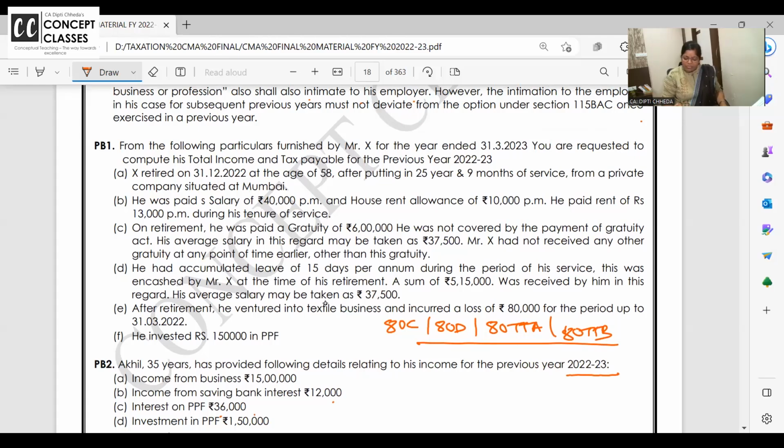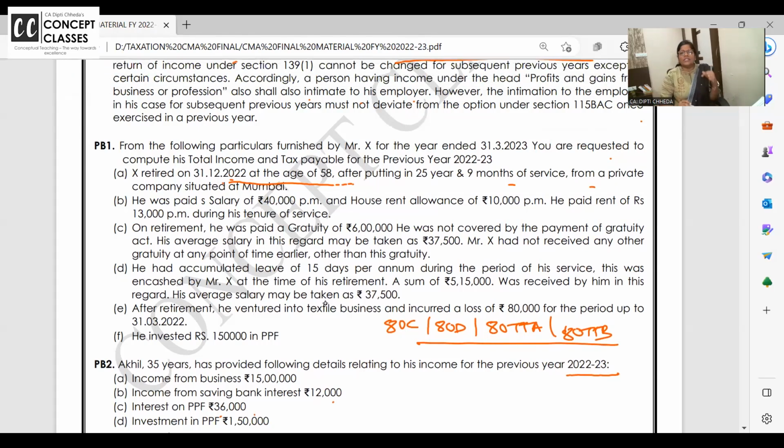Compute the following furnished by March 23 and you are requested to compute. X retired in December at the age of 58 after putting in service of 25 years and 9 months. When someone is retiring in the financial year, that too in December, we will take the salary only for 9 months. From April till December, because after that he is not receiving salary.